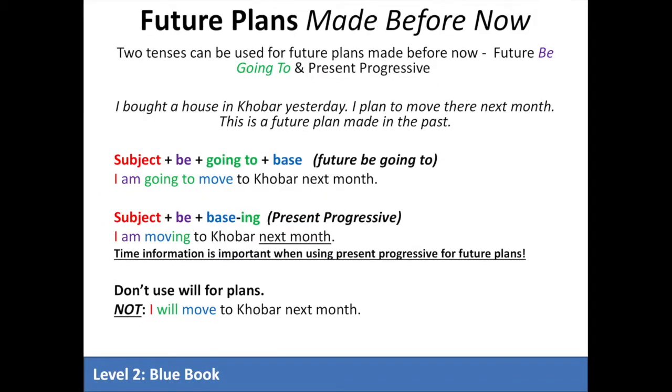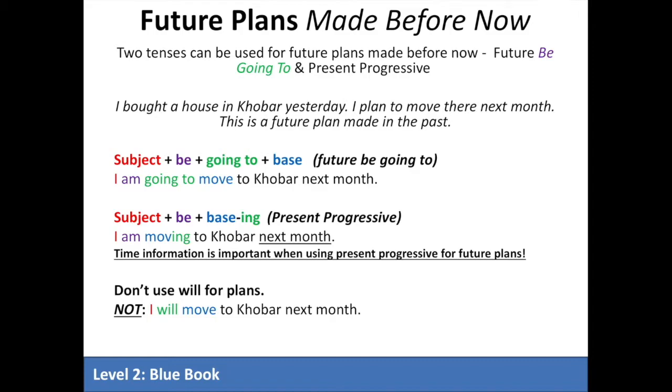So if we have a plan to do something, we can talk about the future using two tenses. Use the future, be going to, and present progressive. For example, I bought a house in Kobar yesterday. I plan to move there next month. This is a future plan before. So now we can use either be going to or the present progressive to talk about the future.